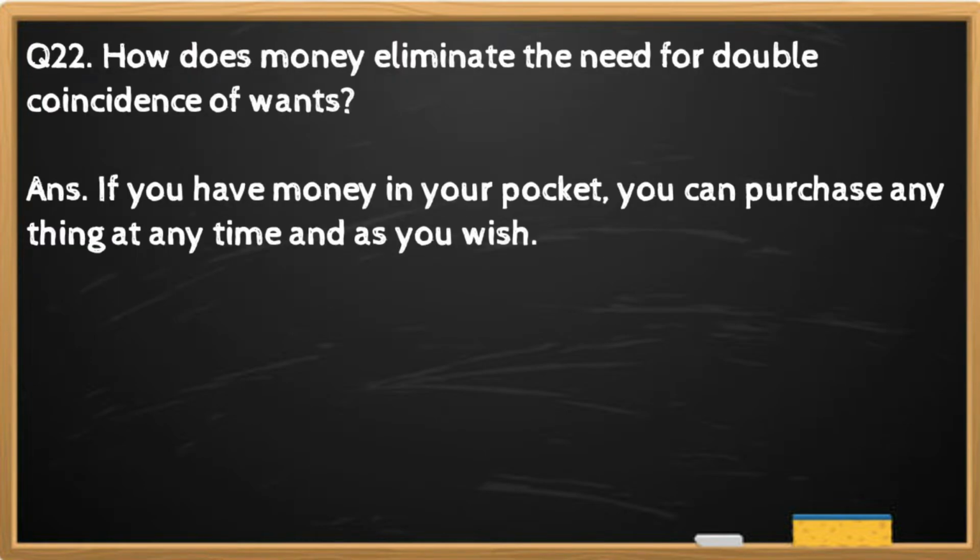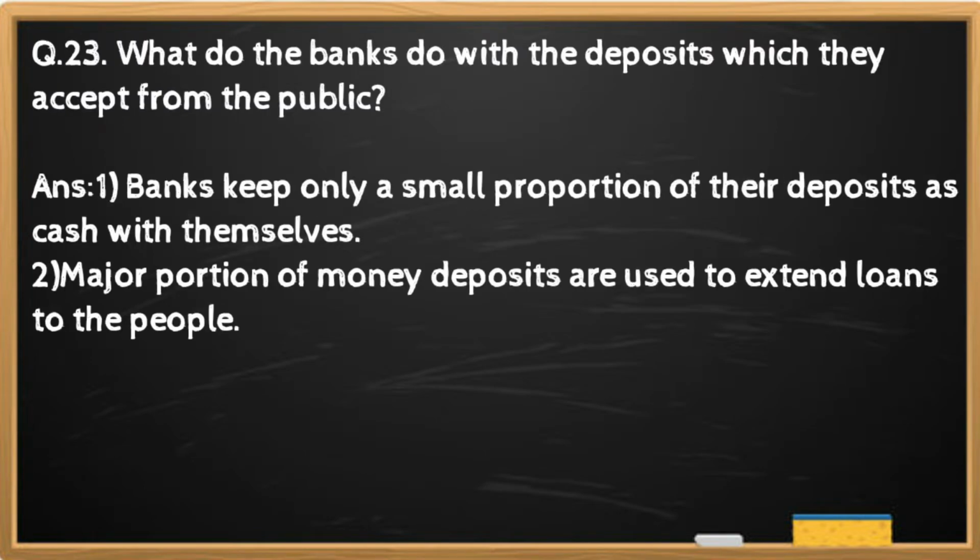Question number 22. How does money eliminate the need for double coincidence of wants? And the answer is if you have money in your pocket, you can purchase anything at any time and as you wish.